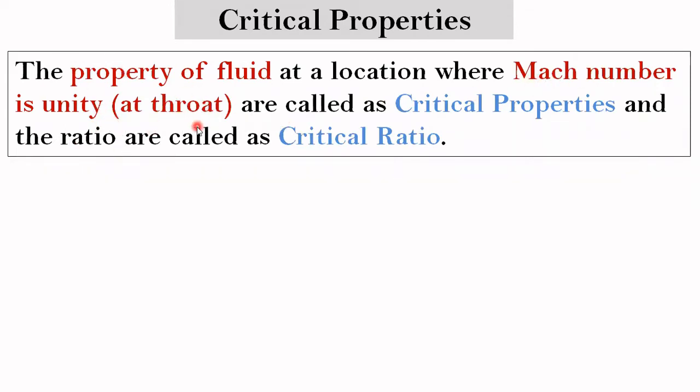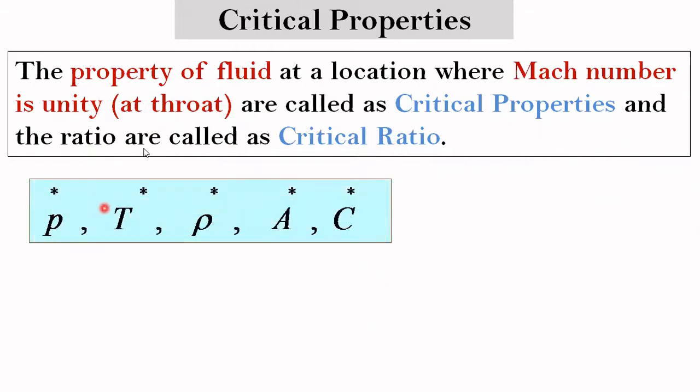So when the Mach number becomes equal to 1 at the throat, whatever the properties or parameters are there are called the critical properties, and the ratios are called the critical ratios.